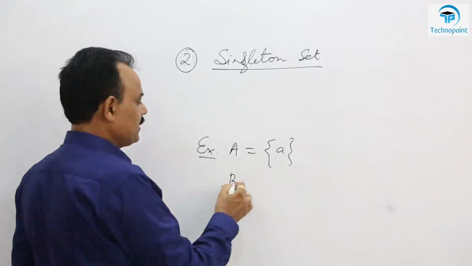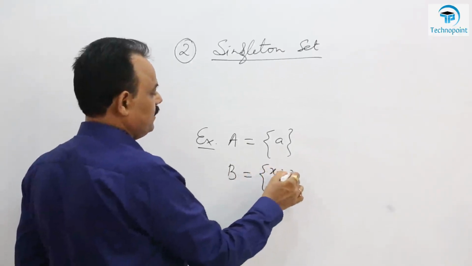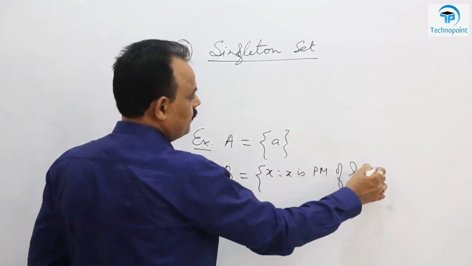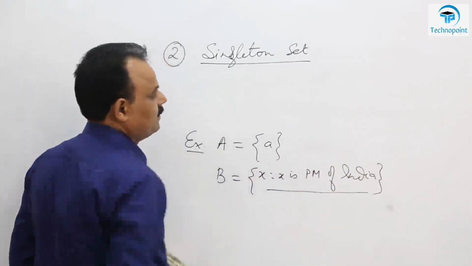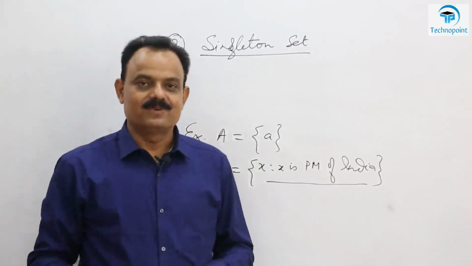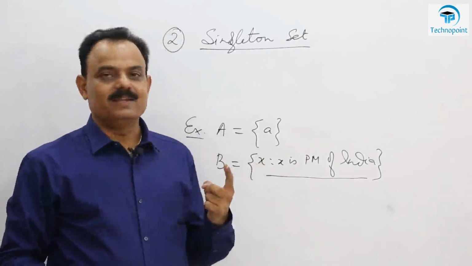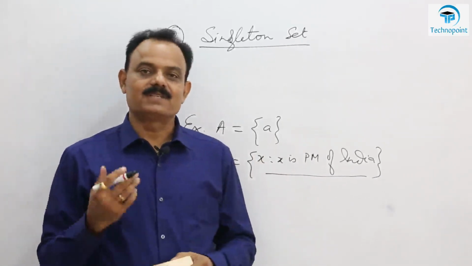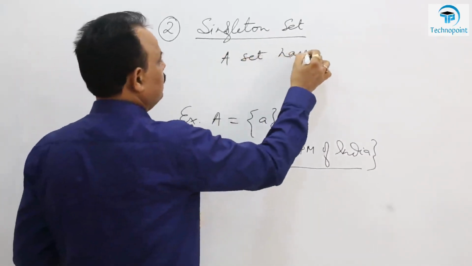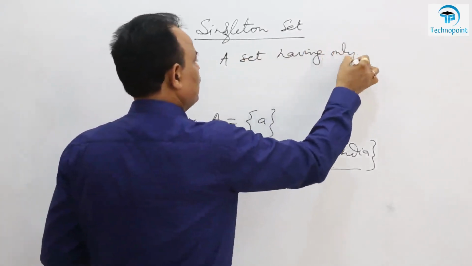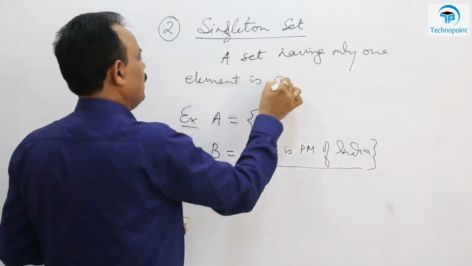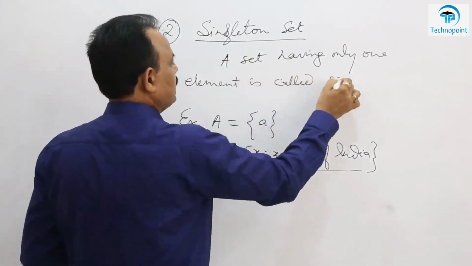So let us take another example. X is an element of B such that X is Prime Minister of India. See this example. X is Prime Minister of India, and we know that we have only one Prime Minister. So it contains only one element. So this is an example of a singleton set. So what is a singleton set? A set having only one element is called a singleton set.